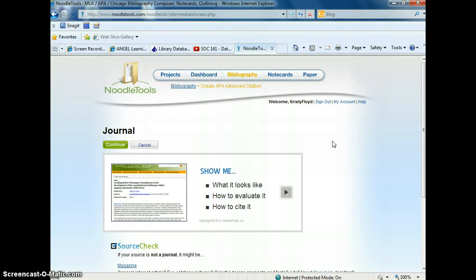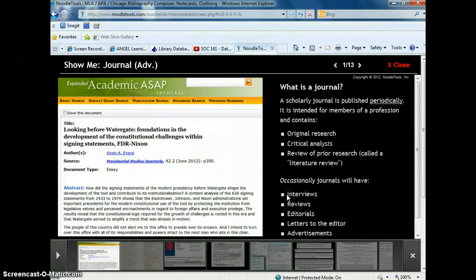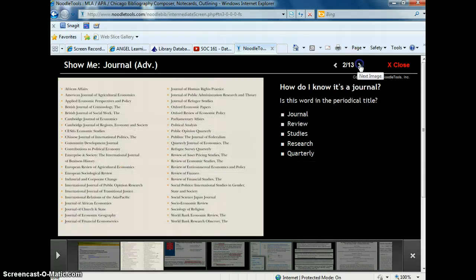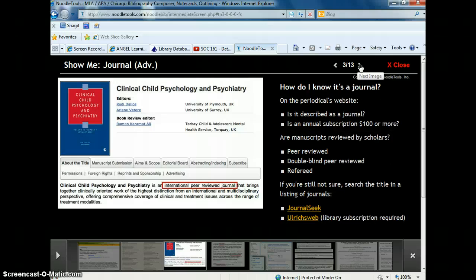A new feature in Noodlebib is that they have this Show Me, and I'm not going to go through exactly what a peer-reviewed journal is in heavy detail because this is a wonderful tool, and I'd like you all to go in when you go to cite your source and review this. It's very nice. If I go in, it shows me some pictures of what a journal might look like, tells me some of the key things you would notice about a journal, and it goes on to much further describe what a journal is.